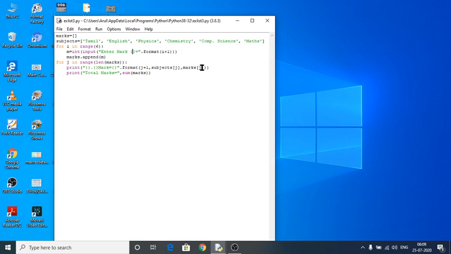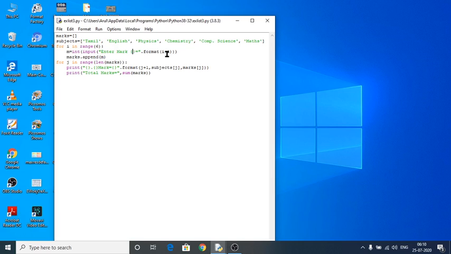Here, enter mark 1 would display on my output screen, then enter mark 2, enter mark 3, like that. So what is the use of this format I plus 1? After showing enter mark 1, if it wants to show enter mark 2, which means from 1 to 2, 2 to 3, 3 to 4, 4 to 5, I have to use format I plus 1.